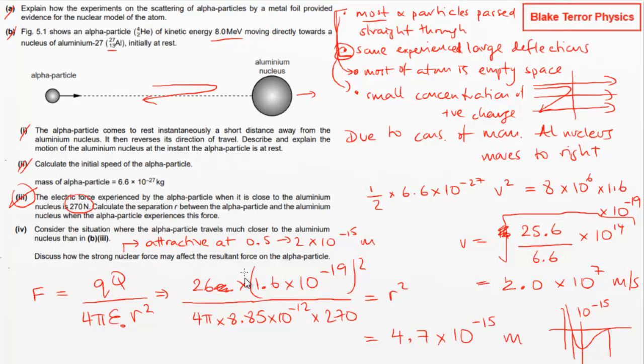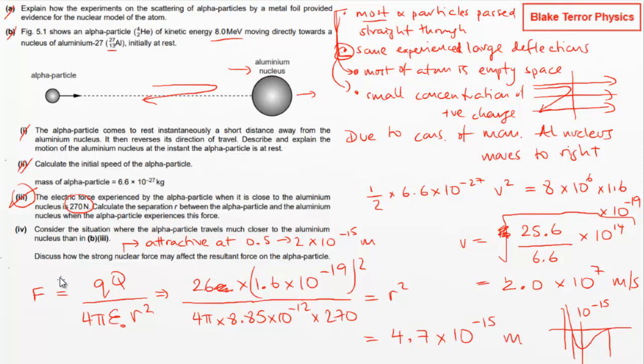So the resultant force will start to decrease because the strong nuclear force will get more and more influential, until at some point it will become 0, where the electromagnetic repulsion is exactly the same as the attraction from the strong nuclear force. And then the resultant force will go off to attracting the two particles together.